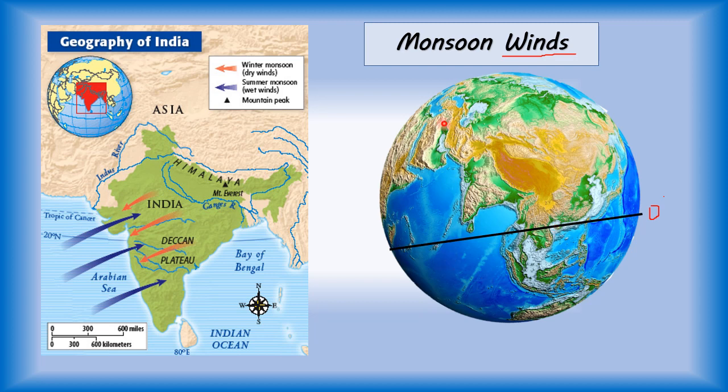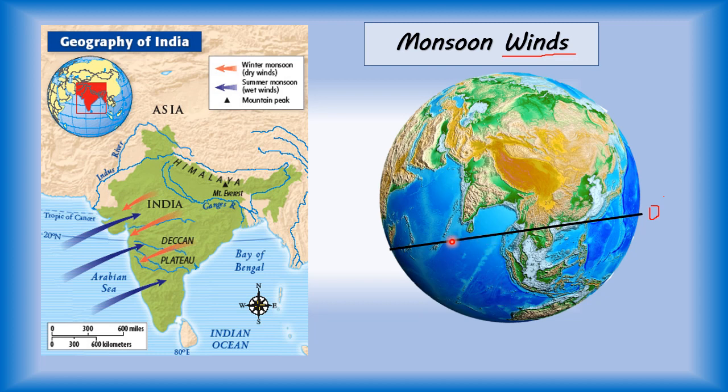Now children, understand where monsoon winds originate, where they take birth, from where they start their journey. They originate in the southern hemisphere, this part. Is it clear, children? Monsoon winds start from here, from the southern hemisphere. And during the summer, they start their journey.